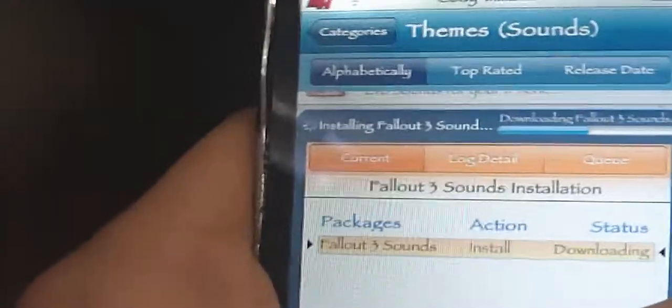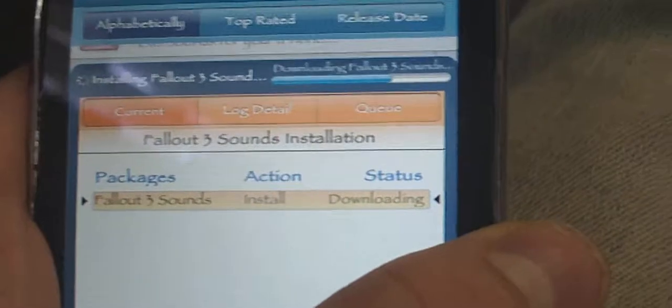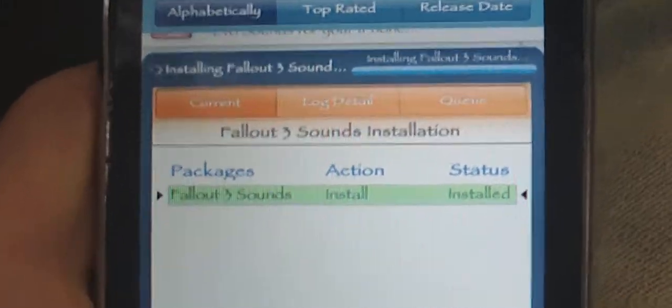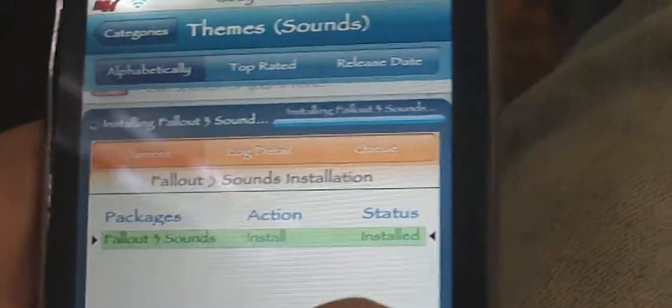Hold on, it's halfway. This is actually pretty cool. I like the lock sounds and unlock sounds. Alright, it's installed.